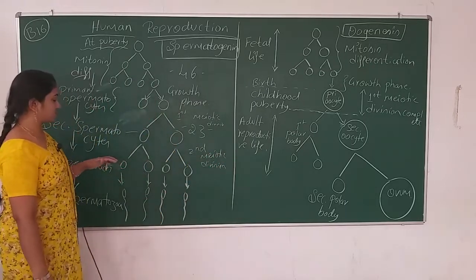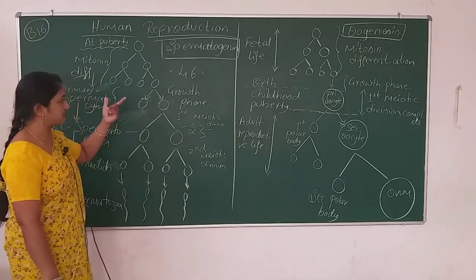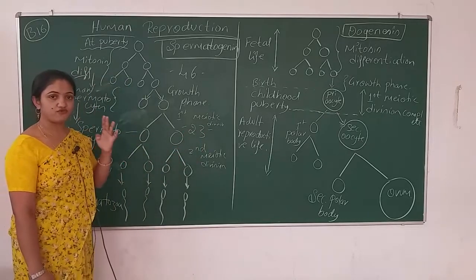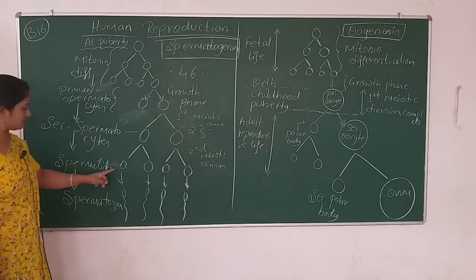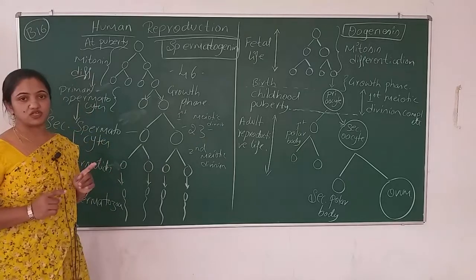At last, the resultant product gives rise to 4 haploid spermatids, 1, 2, 3, 4, and all 4 are functional units.